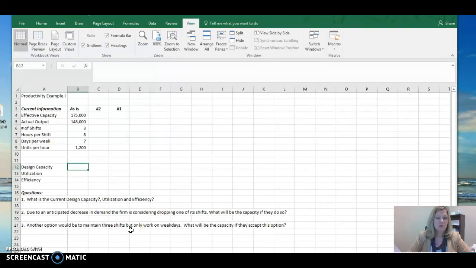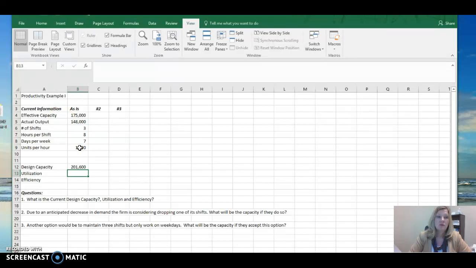Let's take a look at a productivity example. In this case, we have an effective capacity of 175,000 units. We have an actual output of 148,000 units, and we are operating 3 8-hour shifts 7 days per week. We can produce 1,200 units per hour. What is our design capacity? Our design capacity is our availability. So we have 3 shifts times 8 hours times 7 days per week times 1,200 units per hour. Our design capacity is 201,600.